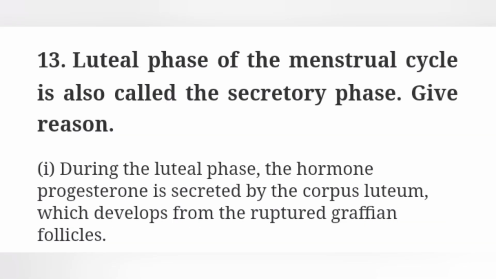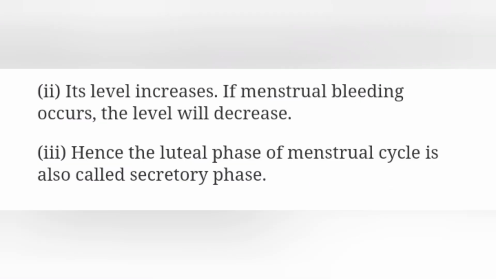13th question, luteal phase of the menstrual cycle is also called the secretory phase. Give reason. First point, during the luteal phase, the hormone progesterone is secreted by the corpus luteum, which develops from the ruptured Graafian follicles. Second point, its level increases. If menstrual bleeding occurs, the level will decrease. Third point, hence the luteal phase of menstrual cycle is also called secretory phase.